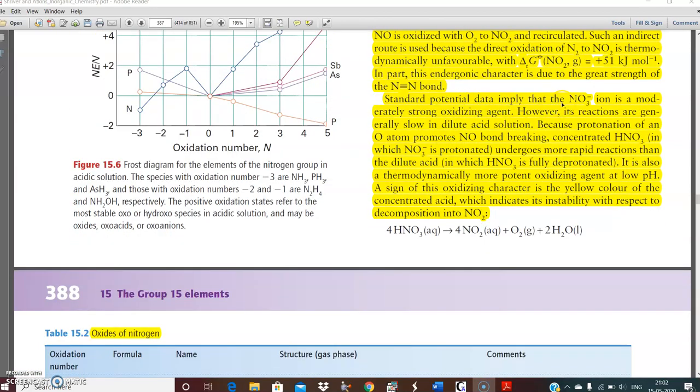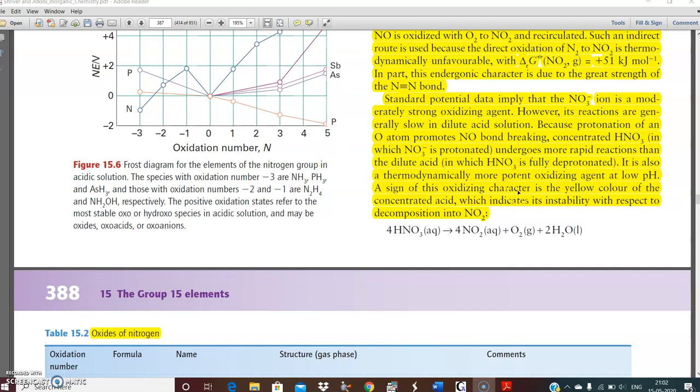Standard potential data imply that the NO3 minus ion, which we have discussed in the first diagram also, is a moderately strong oxidizing agent. However, its reactions are generally slow in dilute acid solution. Because protonation of an oxygen atom promotes N-O bond breaking, concentrated HNO3 undergoes more rapid reactions than the dilute acid. That is why a metal can react differently with dilute HNO3 as well as concentrated HNO3. It is also a thermodynamically more potent oxidizing agent at acidic conditions and low pH.